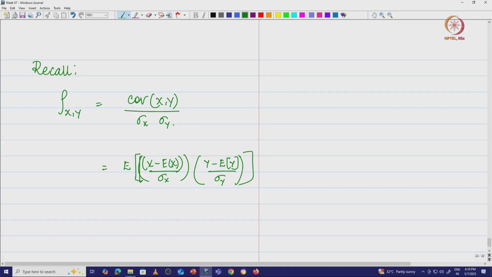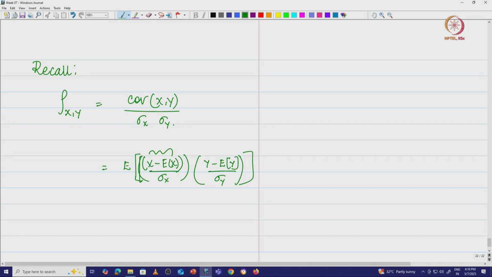So let's ask a few questions here. If you look at x minus Ex divided by sigma x and y minus Ey divided by sigma y, one thing we see is that you are dividing x minus Ex by the standard deviation, which means you are basically normalizing it. It is like saying I have a vector and I want a unit vector in that direction, so I divide that vector by its length to get a unit vector in that direction.